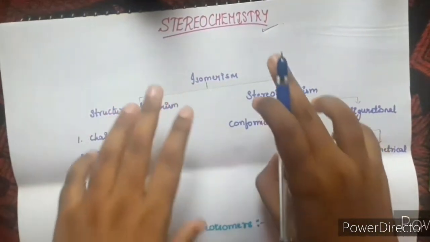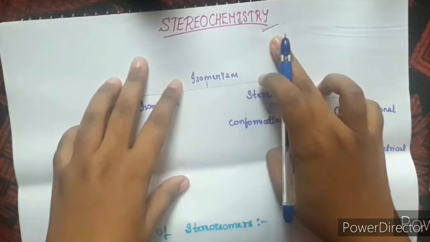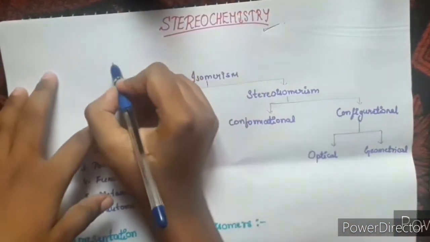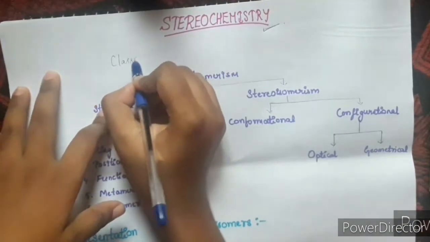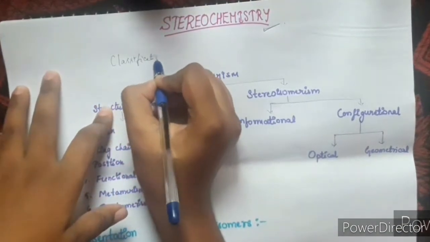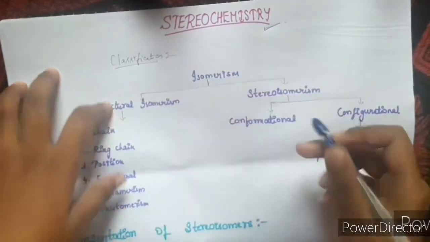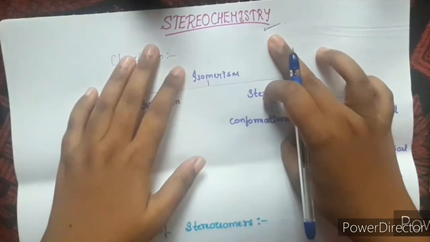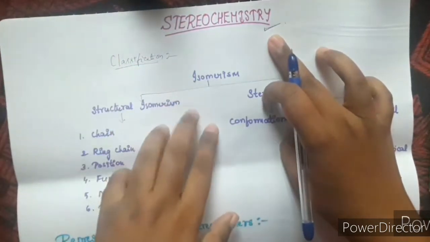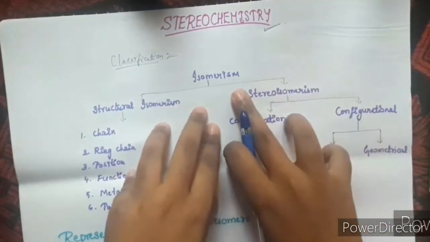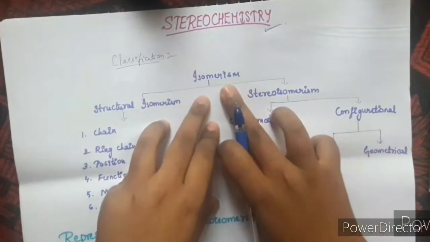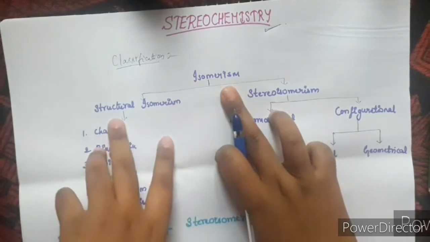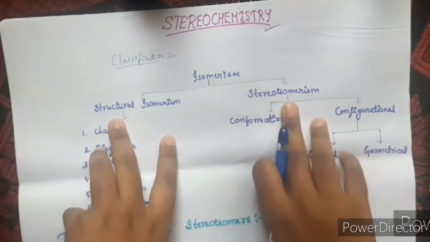Okay, fine. We have discussed the definition of stereochemistry, and the second thing we're going to talk about is the classification. Classification of stereochemistry, how it is classified. We can learn this from these classifications. First of all, isomerism. Isomerism is classified into structural isomerism and then stereoisomerism.